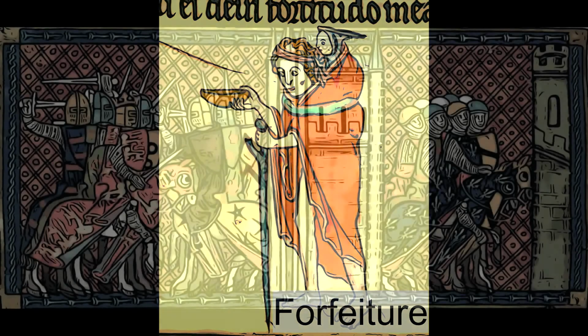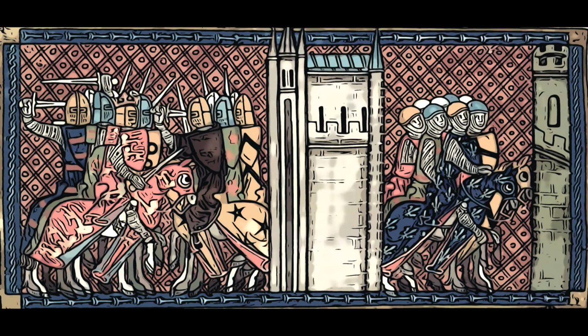For Richard and John, the feudal system provided money and armies, but it was also a potential weakness. With extensive lands in France, they had to ensure that they kept the loyalty of their French barons, who could, if pushed too far, switch their loyalty to the King of France, taking their lands with them. Richard proved to be far more capable of keeping his French barons under control than John did, which was one of the main reasons that John lost most of the lands he had held in France.